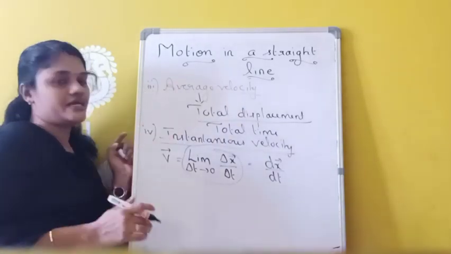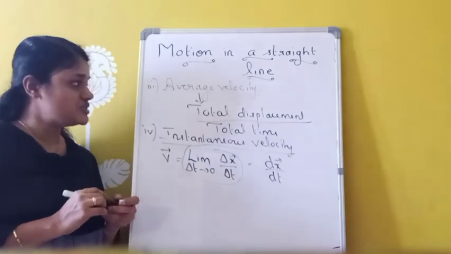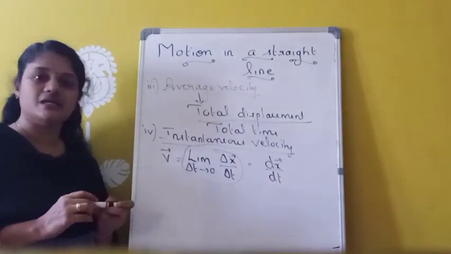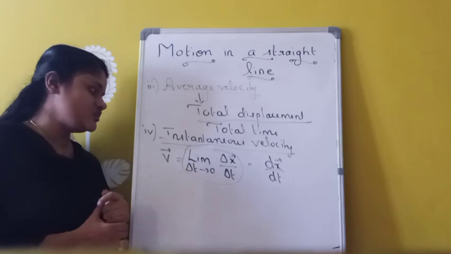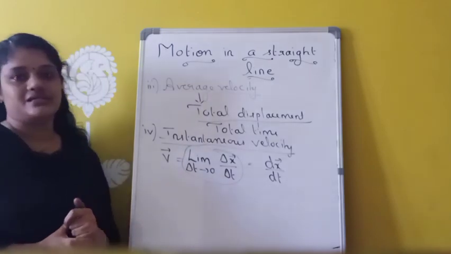So these are the different types of velocity. First one is uniform velocity. Next one is variable velocity. Third one is average velocity, as well as fourth one is instantaneous velocity.